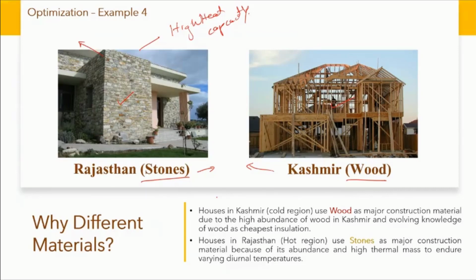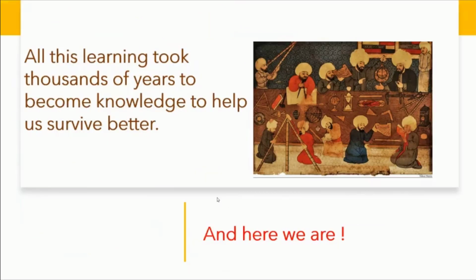What is happening here is that these scientific understandings generally come from observation over a long period, thousands of years, and then they percolate into our cultures, and the culture that we have generally defines the most sustainable way of looking at and developing things. All this learning that took thousands of years to become knowledge to help us survive better is what becomes a culture, as I just mentioned. And then this may become the best way of living or existing with a comfortable environment within the dwelling that we are all living in.